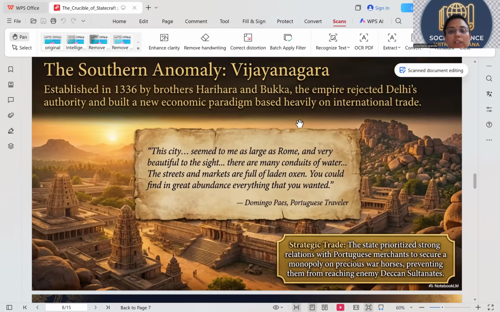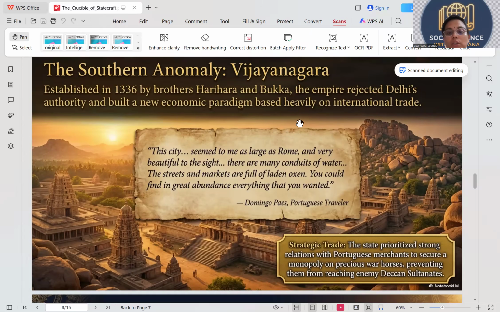The streets of markets full of laden oxen, you could find the great abundance of everything that you wanted. Domingo Paes, the Portuguese traveler, had told it is as large as Rome and a beautiful sight. There are many streams of water and great markets and everything is in abundance there.